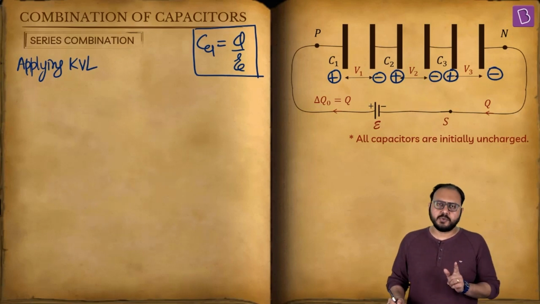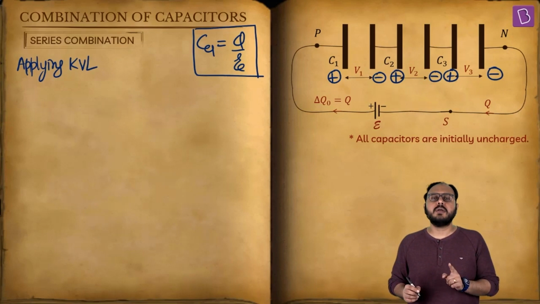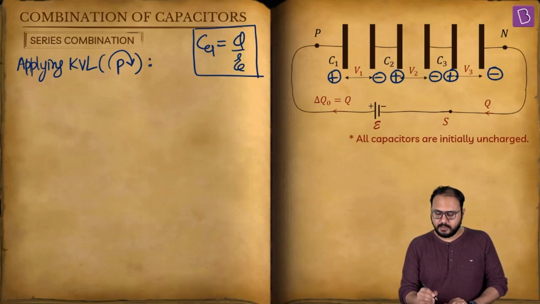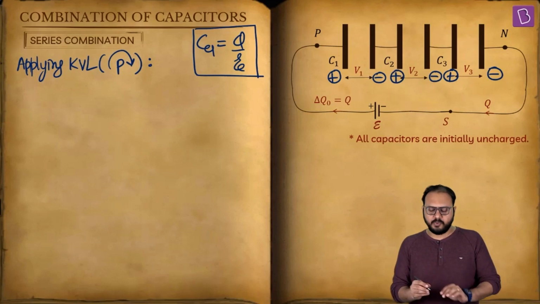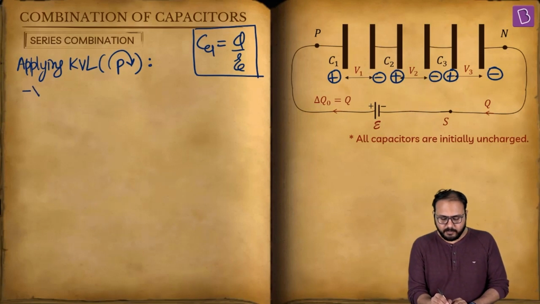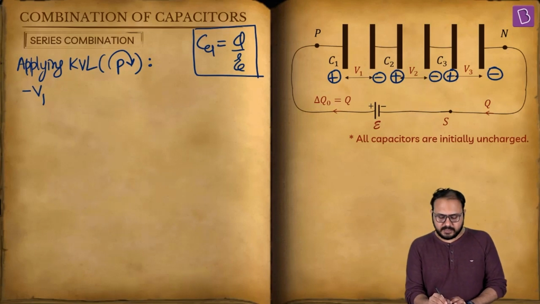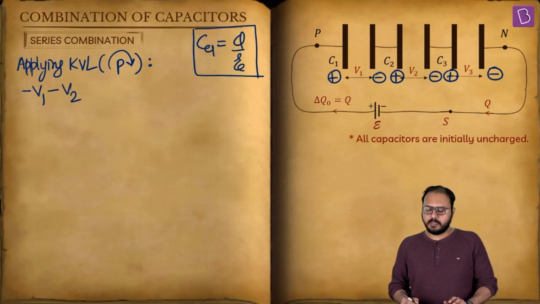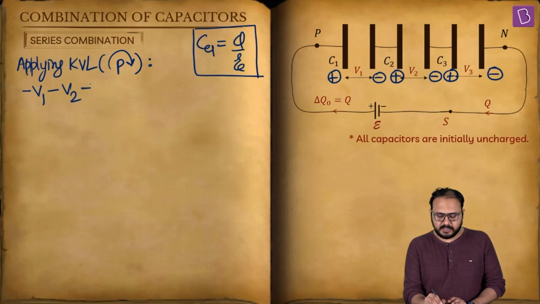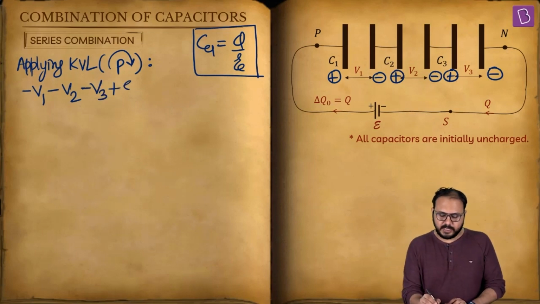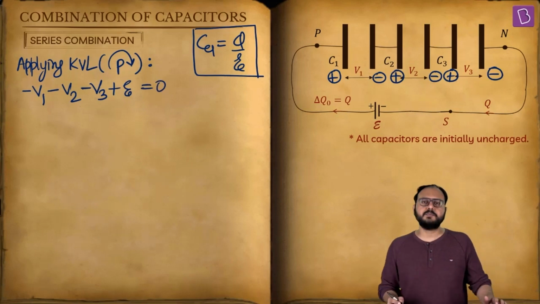It's a round trip. Start from P and go clockwise. First step, you are going from plus to minus? Yes, sir. Minus V1. Second step, plus to minus? Minus V2. Third step, minus V3. And then in the battery, you're going from minus to plus? Yes, sir. Plus E equal to 0.